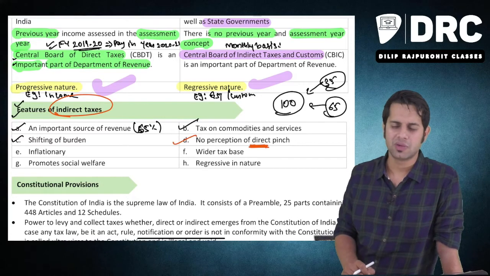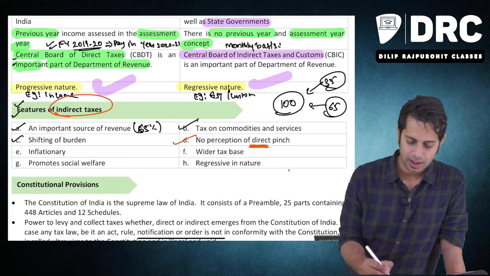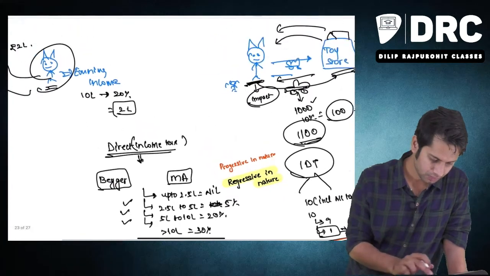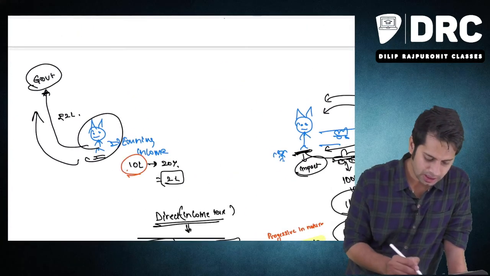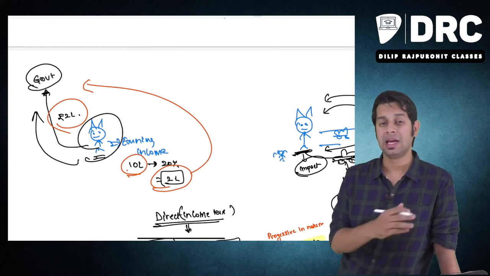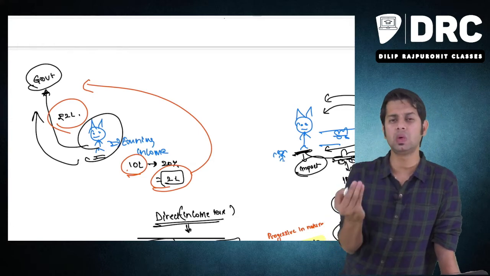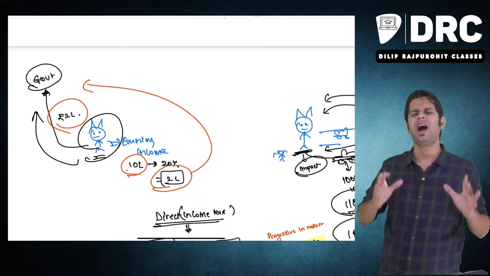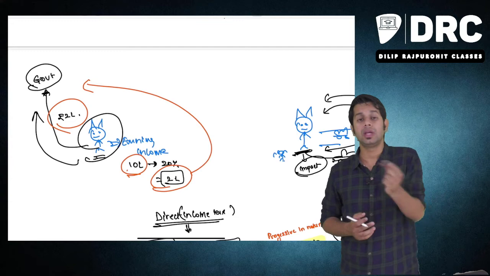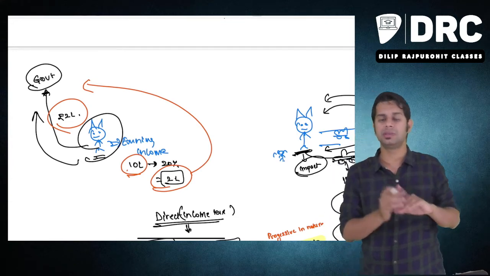In case of indirect taxes, what happens? You don't feel the pain of paying these taxes. See, income tax, I earn the income. You remember the example I gave? He is earning 10 lakh rupees, 20% he has to pay to the government. 2 lakh he is paying to the government. He will always try to avoid paying these taxes. There is a pinch. He is feeling very bad that he is paying 2 lakh. He has earned very hard, a 10 lakh amount, out of which 2 lakh the government is taking. So there is a perception of direct pinch.